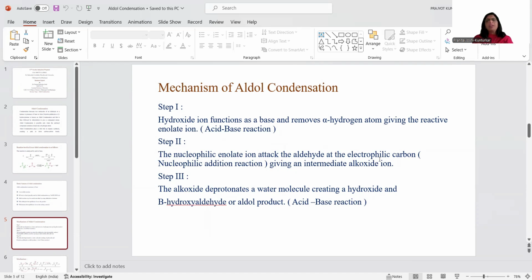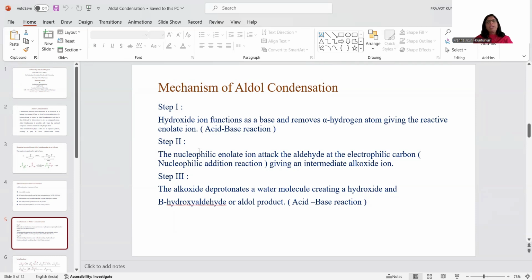Therefore, generally, the electrons move towards oxygen. As the electrons move toward the oxygen, oxygen bears a negative charge and carbon bears a positive charge. Therefore, in aldehyde, the carbonyl carbon acts as an electrophilic carbon. So, the enolate ion which is generated in the first step is going to attack the electrophilic carbon.